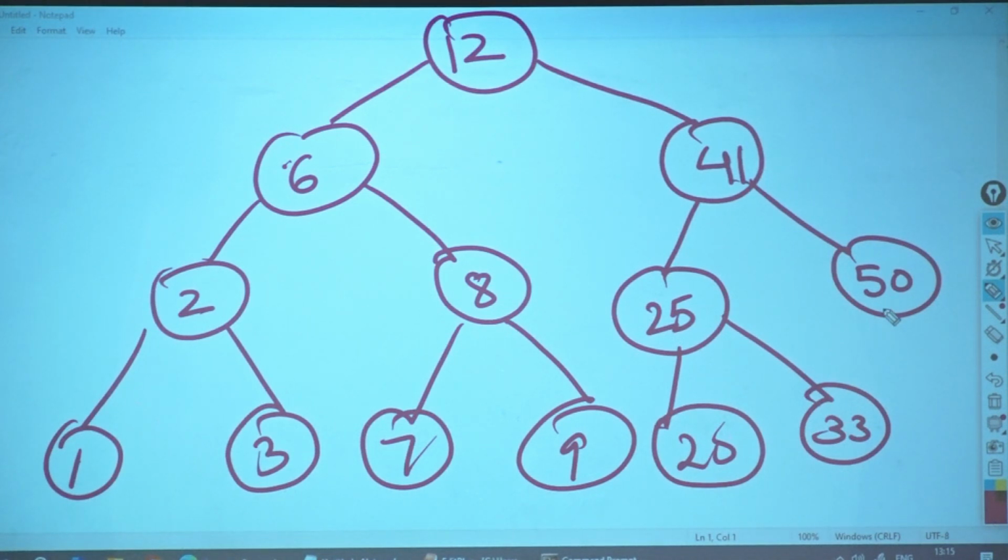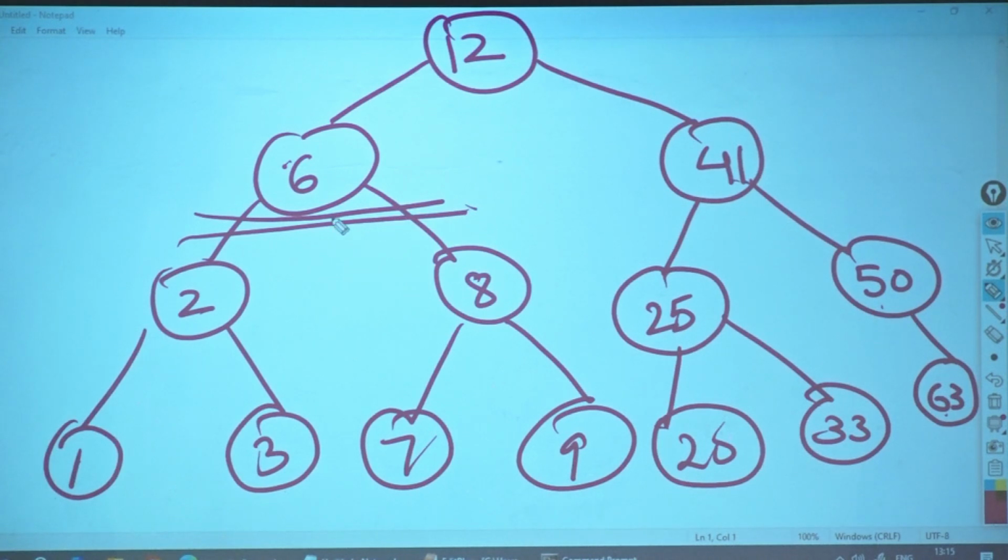What should I do? Can it be removed directly? Yes. I want to remove 50 again. What do I need to do? Swap it with its one child. Okay? Then remove 50. Now I want to remove 6. Okay?